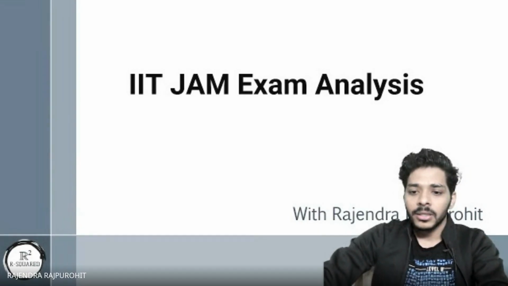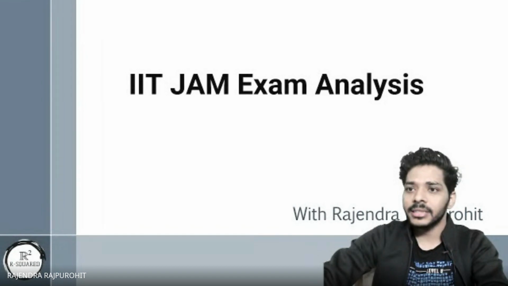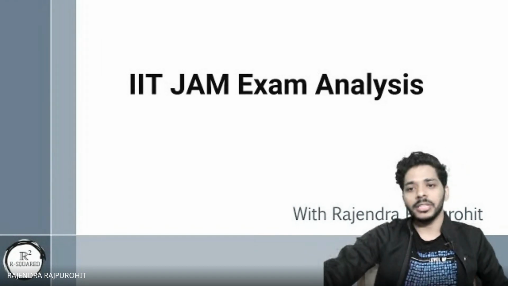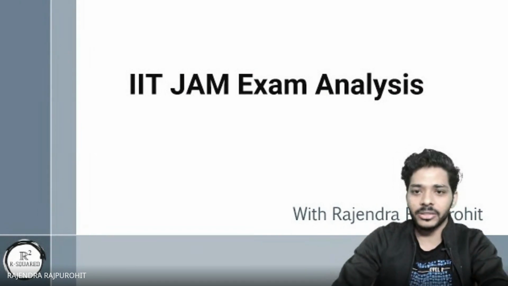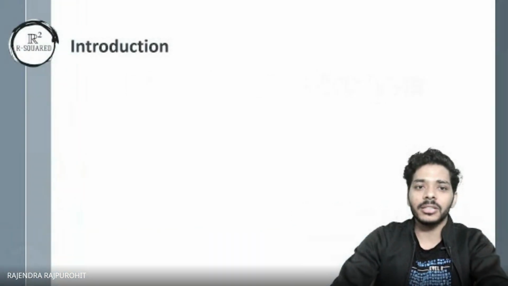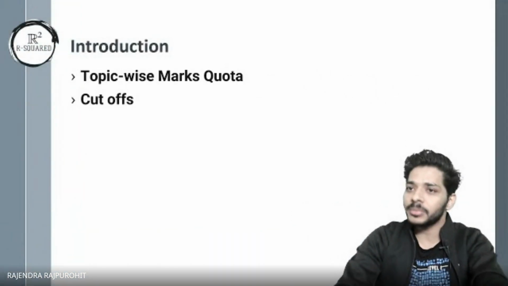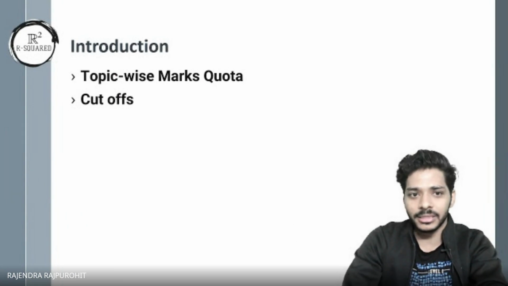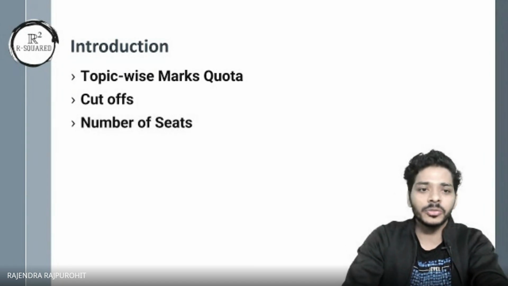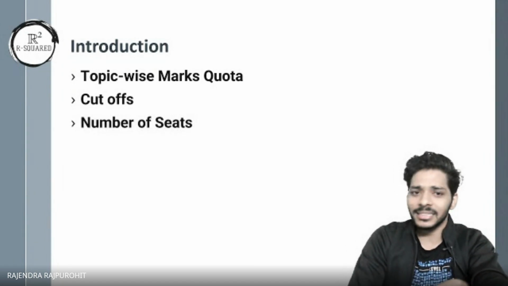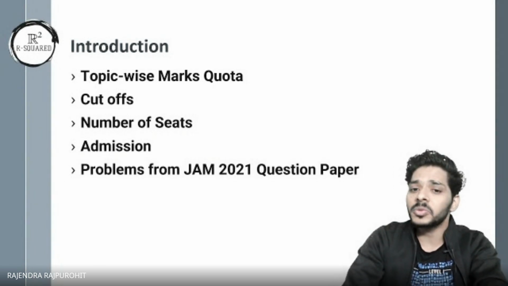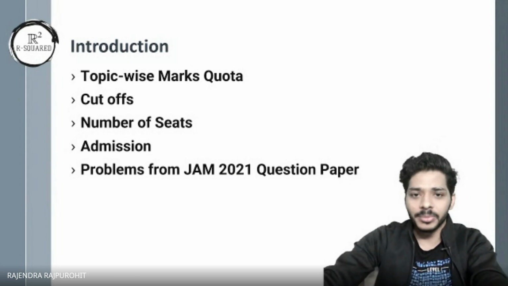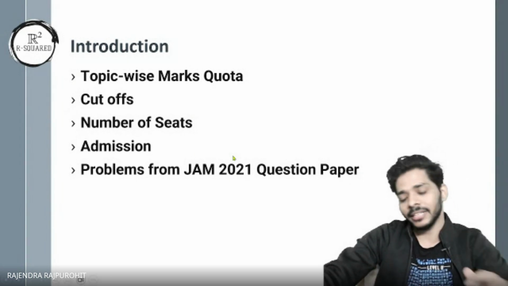All right then. Good evening, everyone, and very welcome, all of you. In the first part of this session, let me give you the complete introduction. Our topics are topic-wise marks quota, that is, which subject has how many marks in the IIT JAM exam; cutoffs, what the previous years' cutoffs were; number of seats, how many seats there are in total; and admissions. And then in the final part we'll go for problems from the JAM 2021 question paper. So that is all aligned for today.